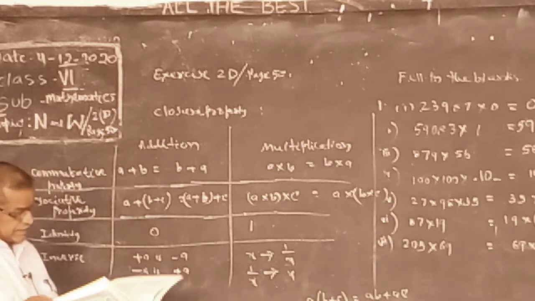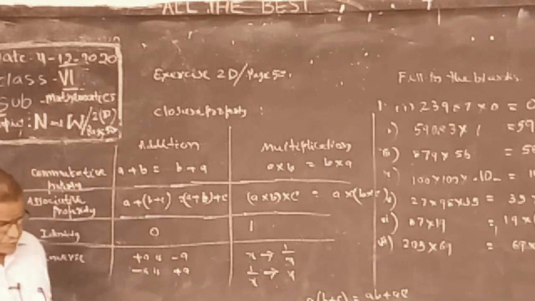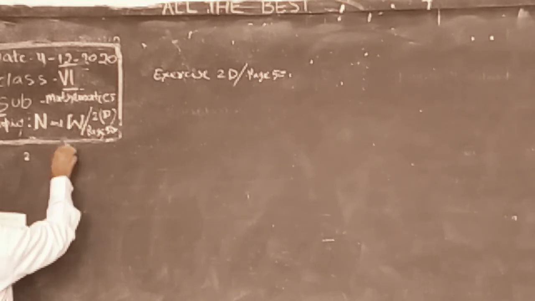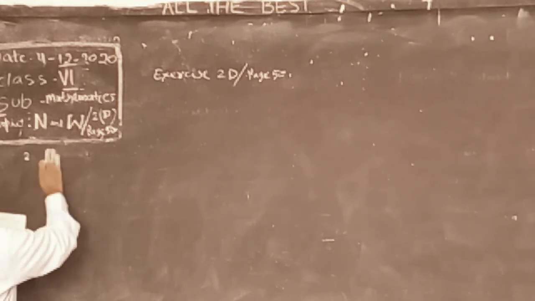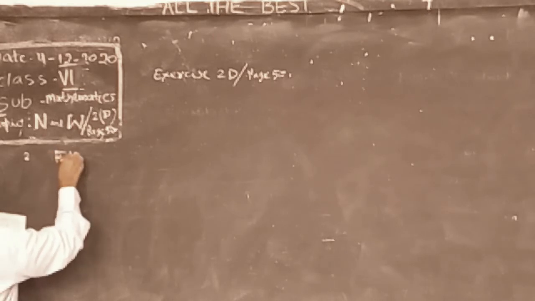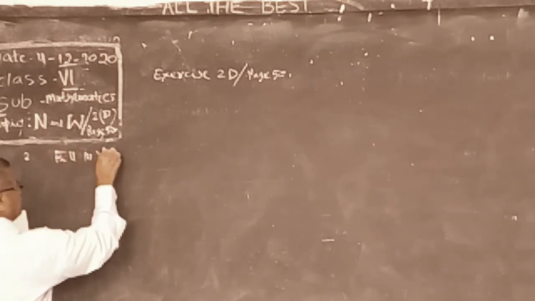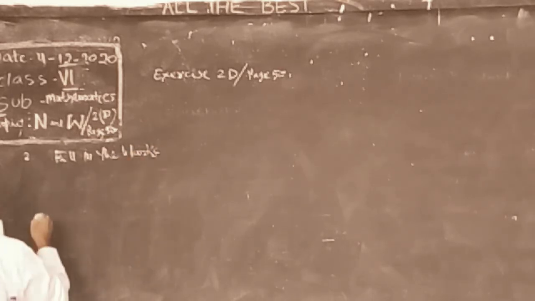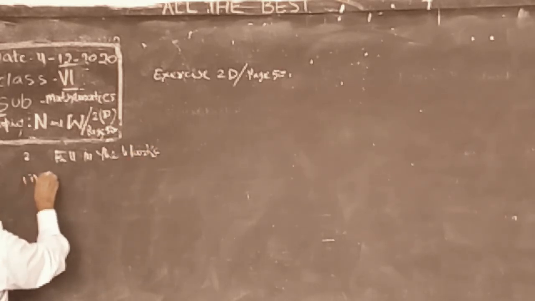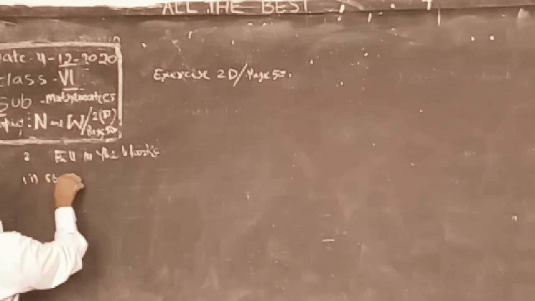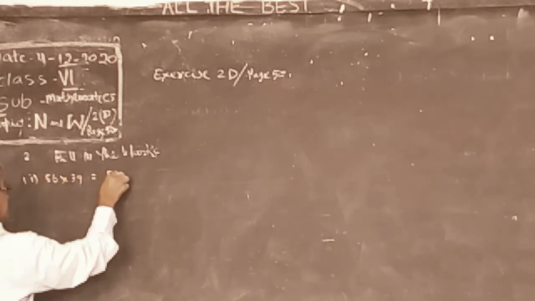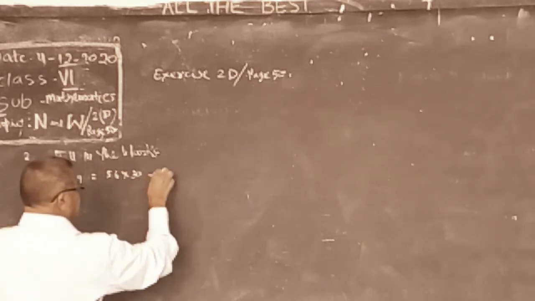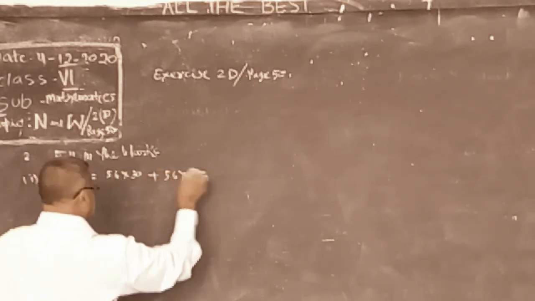Fill in the blanks again. Second. Number 1. 56 into 39 can be written as 56 into 30 plus 56 into dash.